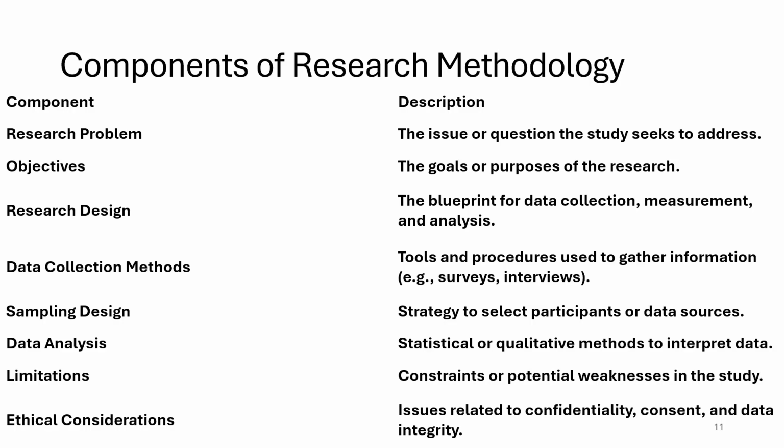Second point is objectives, the goals or purposes of the research. Out of a research plan, what do I need to achieve? And those objectives have to be not too many, maybe 3 or 4 only, but very clearly mentioned, clear-cut purposes have to be written down.